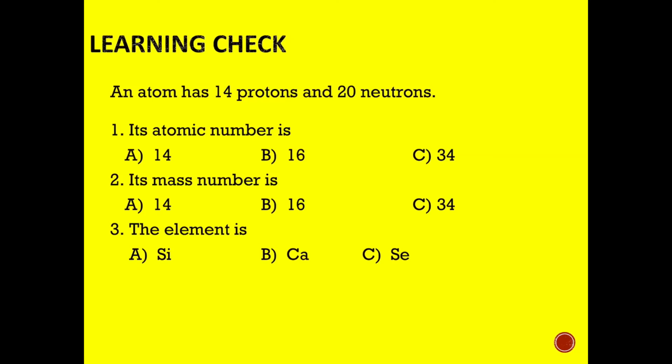All right, so let's try this out. If you've got a periodic table handy, go ahead and find it now. There's also one on Canvas that you can pull up. If you need to go find it, pause here and then move forward. All right, an atom has 14 protons and 20 neutrons. I want you to figure out the answers here.